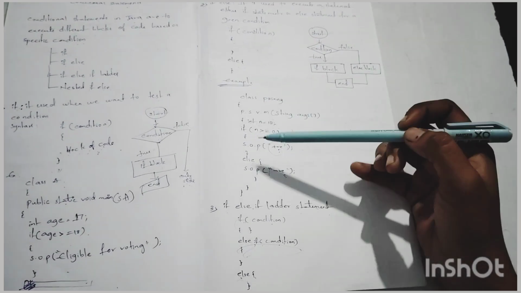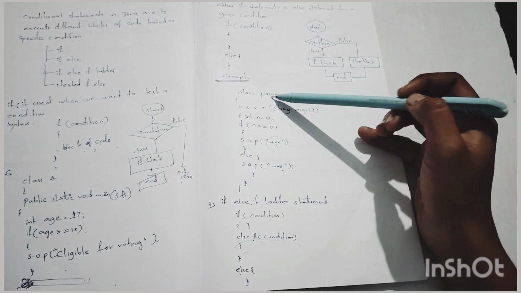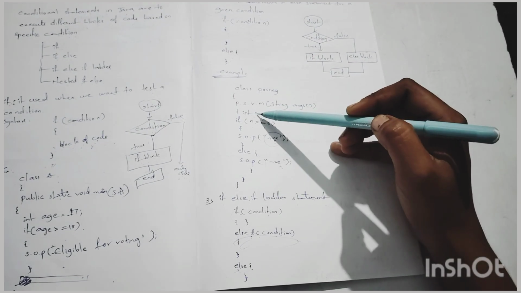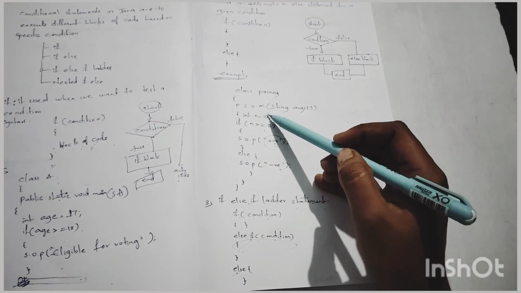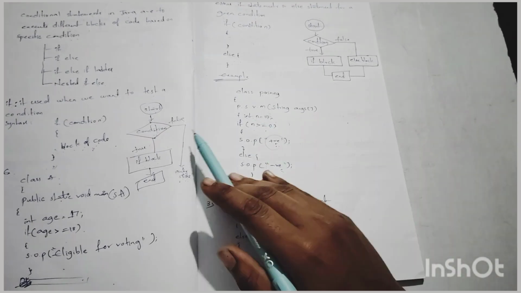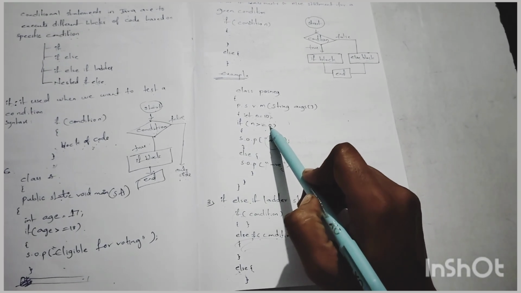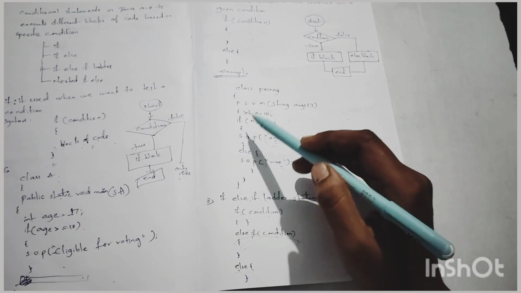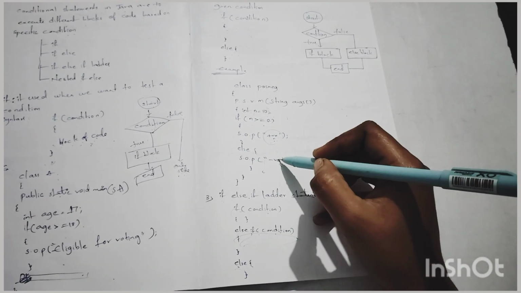Okay, this is the example of if else statement. Positive negative: to check the positive or negative number, n equal to 10, we want to check whether this is a positive number or a negative number. The condition will be, if n is greater than or equal to 0, then the given number is positive. If this condition is false, then the else block will be executed.